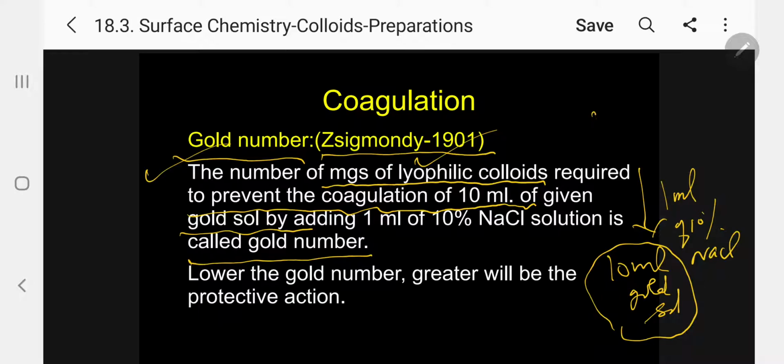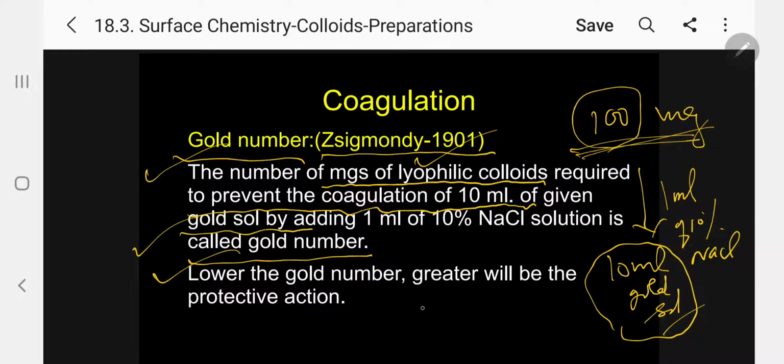Let us say 100 milligrams I am adding of a lyophilic colloid. Gum I added. Let us assume 100 milligrams. Now when I add 1 ml of 10% sodium chloride, the sol will not be getting precipitated. So this 100 milligram I am calling as gold number. Kindly follow. Lower the gold number, greater will be the protective action.